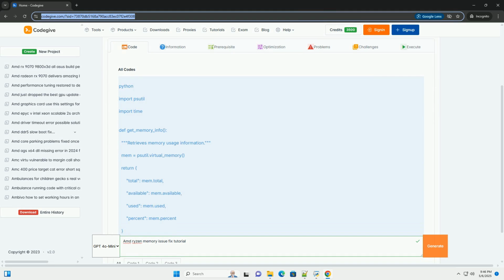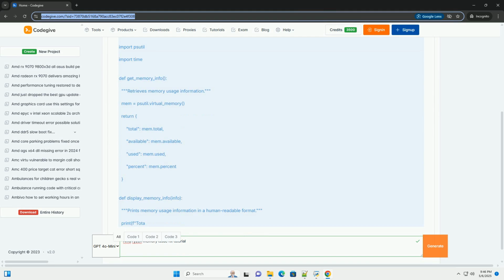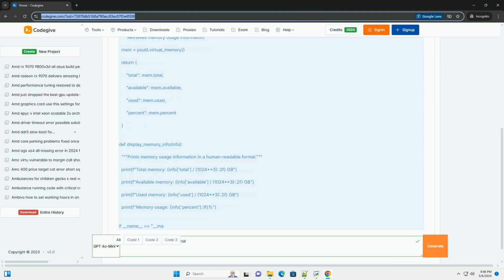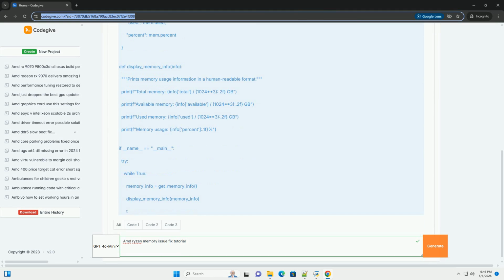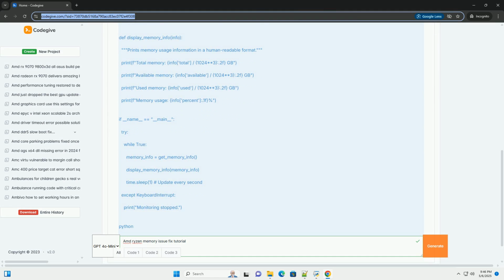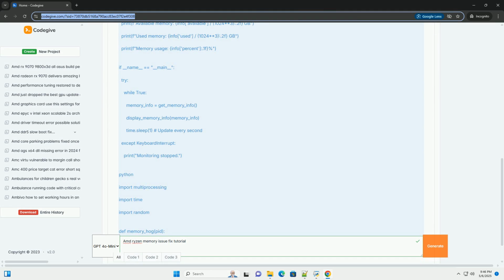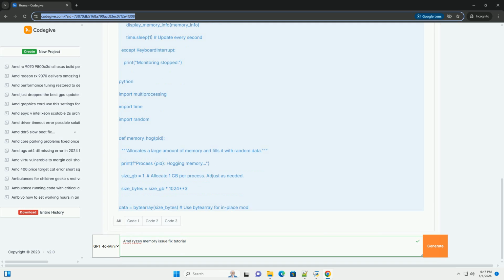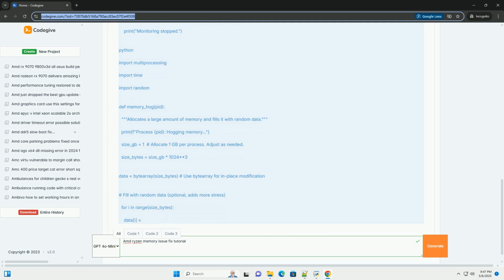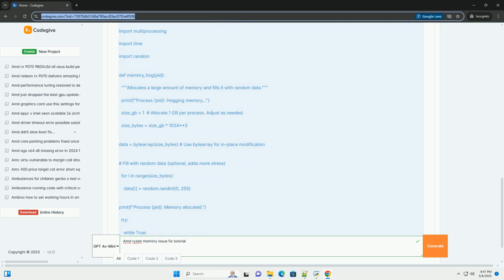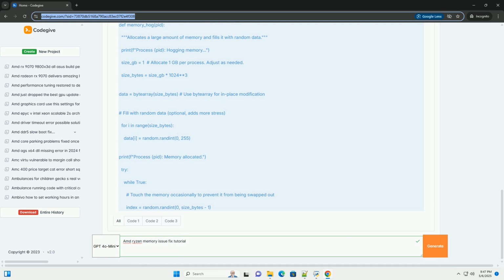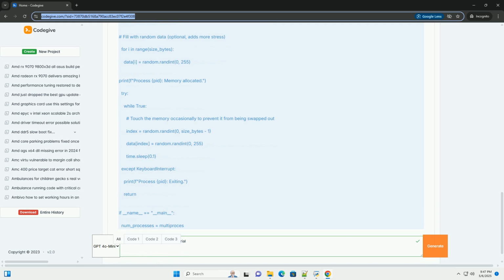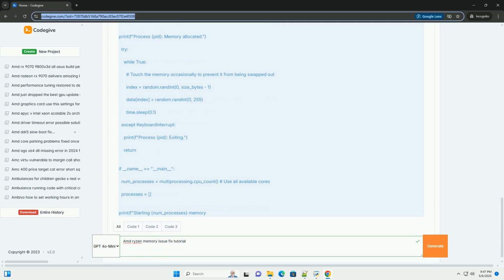AMD Ryzen Memory Issues, a comprehensive troubleshooting and tuning guide. Ryzen CPUs, particularly the first and second generation, gained a reputation for being sensitive to memory speeds and timings. While newer generations are less affected, achieving optimal performance still requires careful attention to RAM compatibility, configuration, and stability. This comprehensive guide will walk you through understanding, diagnosing, and fixing common memory issues with Ryzen systems, including code examples for testing and monitoring.